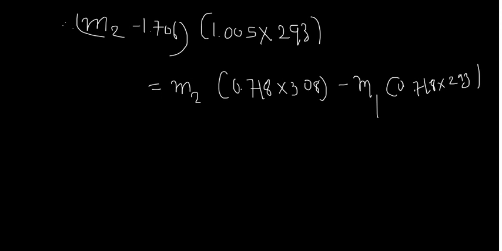Okay. Now just put M1 here. M1 is 1.706. So when you put all the values and solve this, take M2 on this side. Finally you will get M2 equal to 1.956 kg.